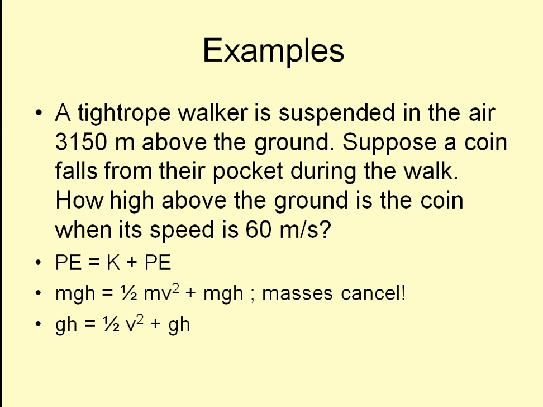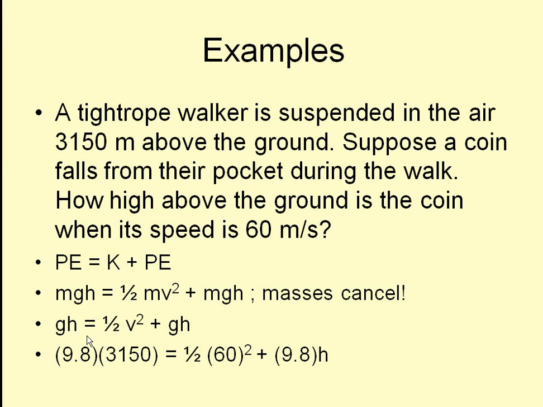Okay, be careful. You cannot cancel out anything else. Even though it's tempting to cross out those g's, all three terms do not have a g in it. While it's tempting to cancel out those h's, all three terms do not have an h, and those h's represent different values. Okay, so when we plug everything in, for the before information, our initial height was 3,150, so we have that multiplied by 9.8. Then on the other side, we have our 1/2, velocity is 60 squared, plus our 9.8 h.